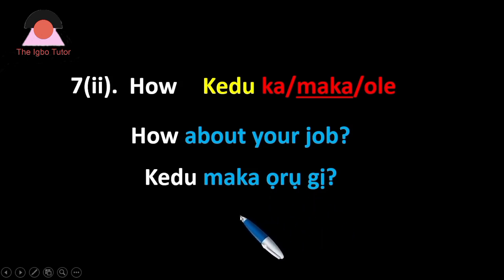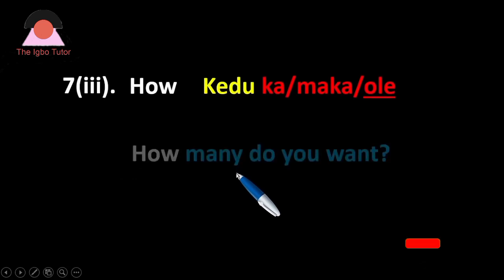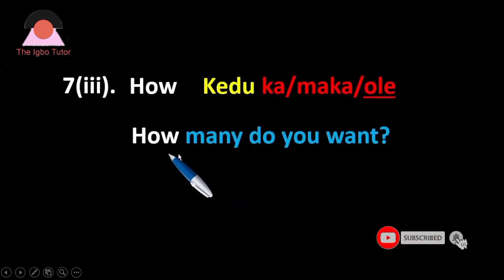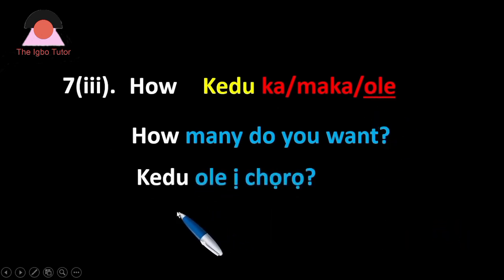Okay? And then finally, when we are looking at number of items, we want to consider number. How many do you want? That's when we use ole, as we have it here. Let's look at the Igbo question. Kedu ole ị chọrọ? You can also simply say ole ka ị chọrọ if you don't want to put kedu here. Ole ka ị chọrọ. That is also acceptable. That is the questions we have for you using the word kedu.